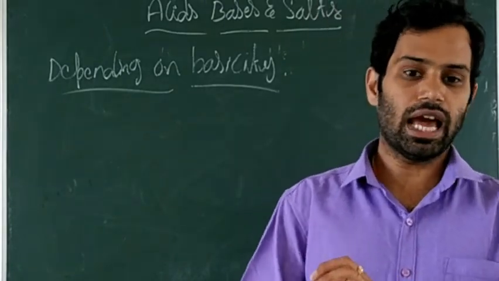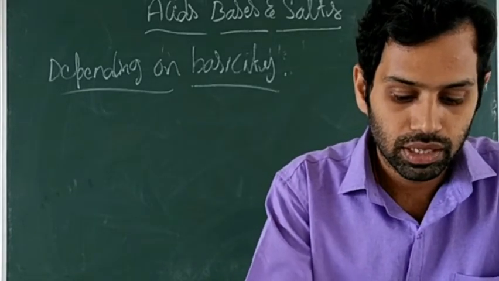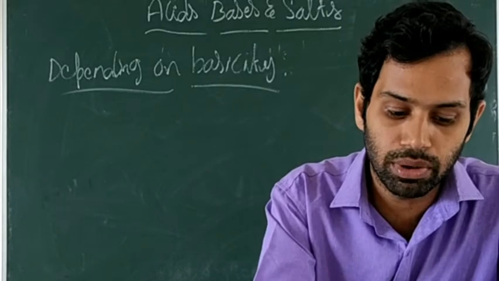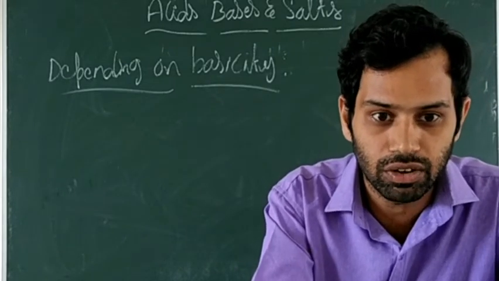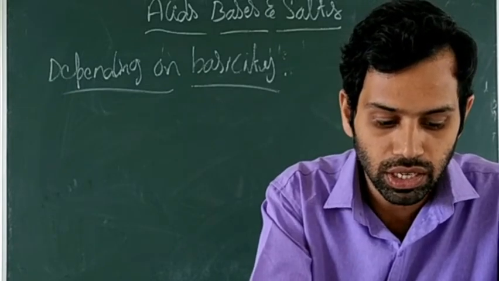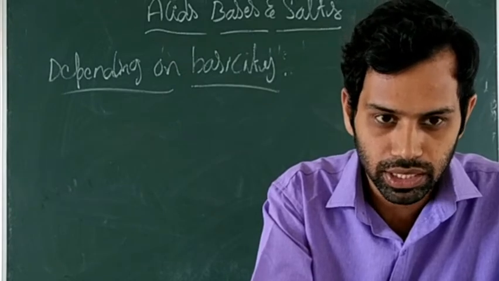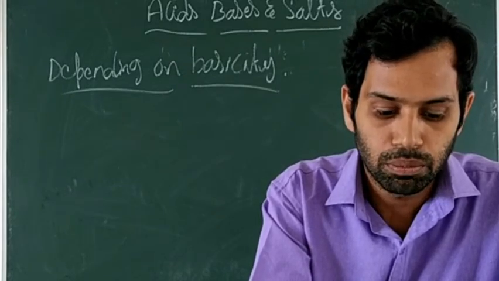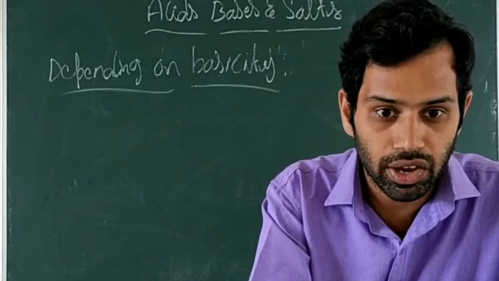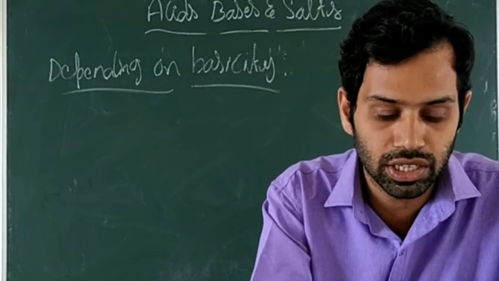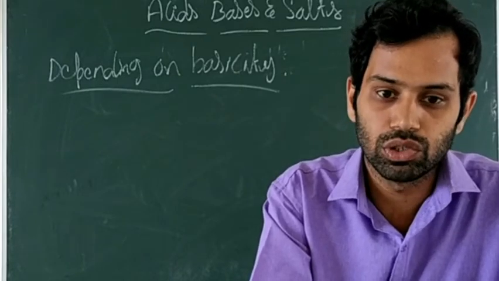Basicity of an acid is defined as the number of hydronium ions that can be produced by the ionization of one molecule of that acid in aqueous solution.